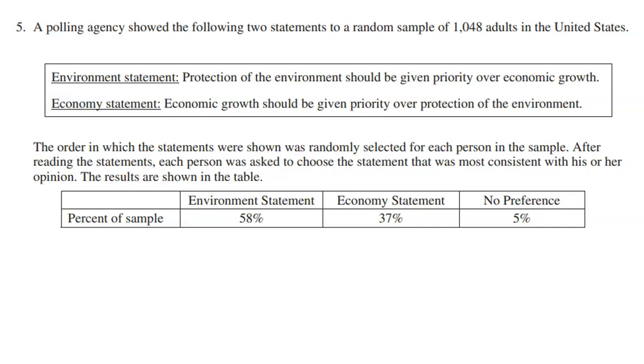Okay, so a couple key details here. This was one sample. They were only allowed to choose one option, so all of those percentages in total add up to 100%. You could not choose more than one option. You could choose environment, economy, or no preference.